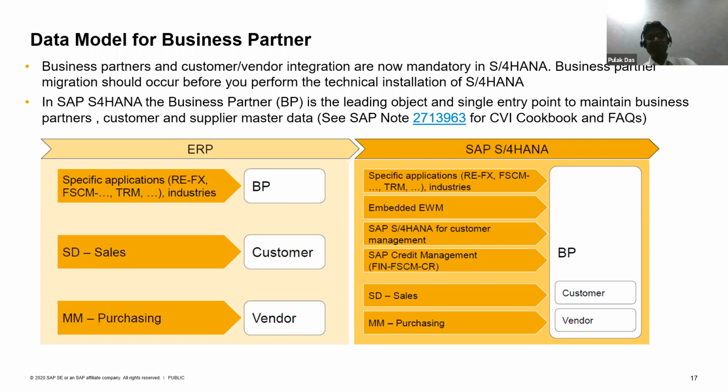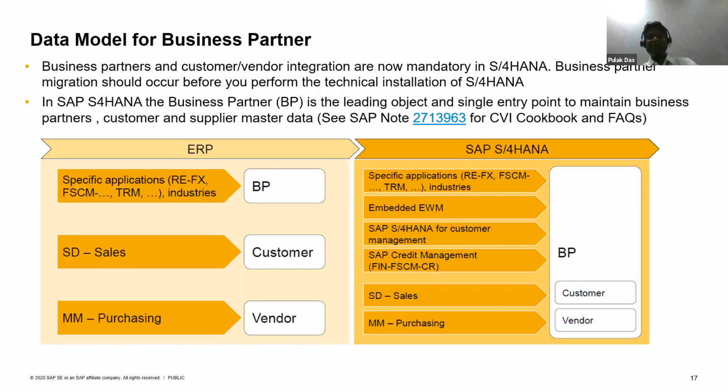If a customer is specific to any of the process areas, for say, if it is part of my credit management or part of my real estate functionalities, then specific roles can be activated for those customers. But depending on the process, the customers or vendors can be maintained depending on the process cycle.